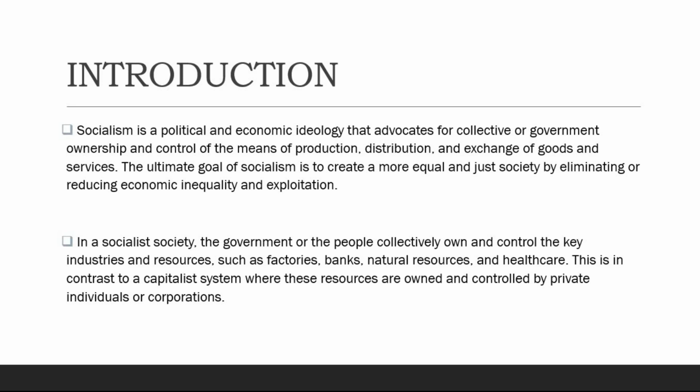Number 2. In a socialist society, the government or the people collectively own and control the key industries and resources, such as factories, banks, natural resources, and healthcare. This is in contrast to a capitalist system where these resources are owned and controlled by private individuals or corporations.